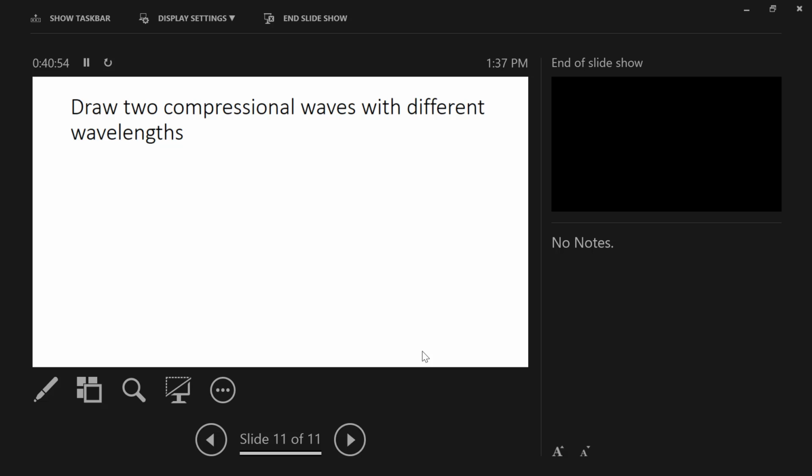And in a longitudinal wave with a really short wavelength, it becomes a little bit more difficult to tell the difference between your compressions and your rarefactions. But we can see we've got a compression here, here, here, and here, and here. And so our wavelength is the distance between one compression and another compression, or one rarefaction and another rarefaction. Okay, and so here are two longitudinal waves, both with the displacement in the same direction as the energy movement, where energy is being carried.